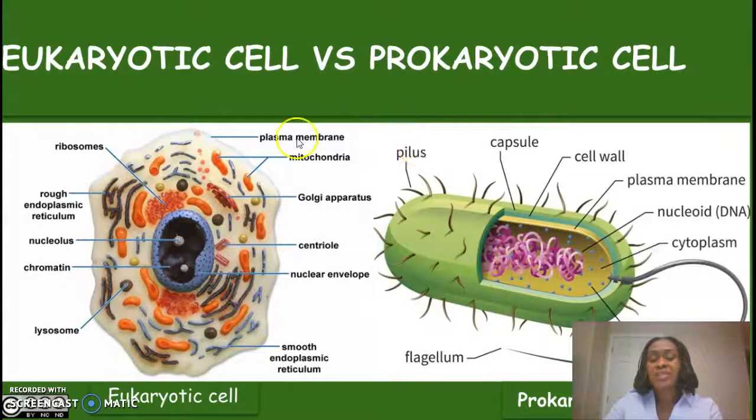Eukaryotes or eukaryotic cells differ from prokaryotic cells in that they have membrane-bound organelles and their nucleus is enclosed in a nuclear membrane. The prokaryotes only have a cell membrane and cytoplasm, and their organelles are not enclosed in any membrane at all.